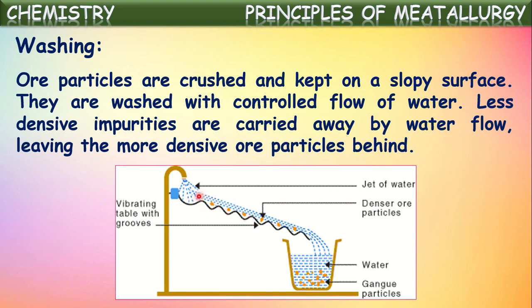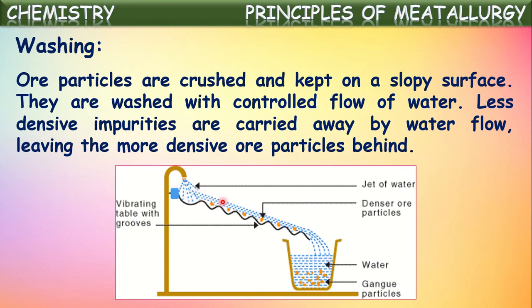If you observe what they have done in the washing process, first the ore along with the impurities is crushed and kept on this inclined, slopy surface, and it has some grooves also, zigzag like this. Now onto this they pour water with a controlled flow.